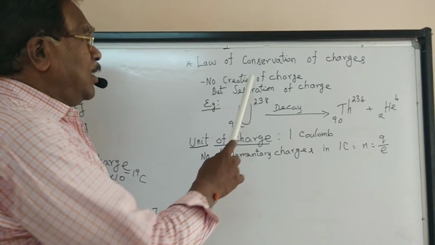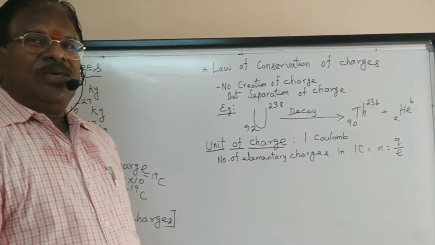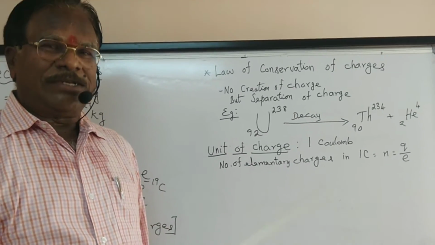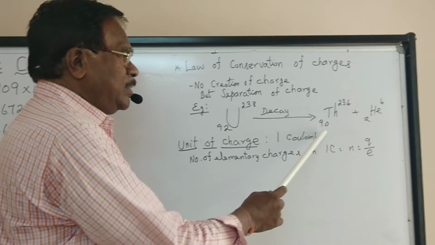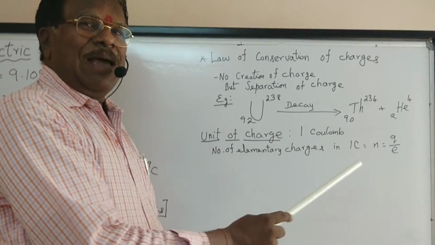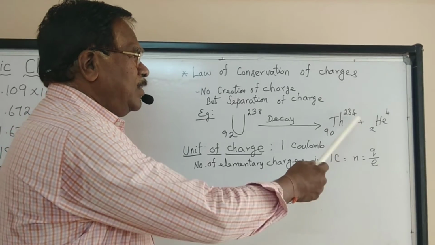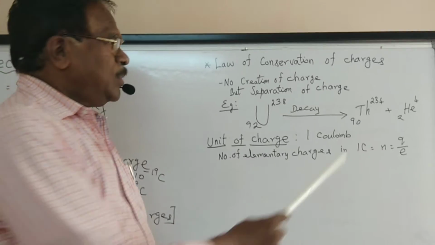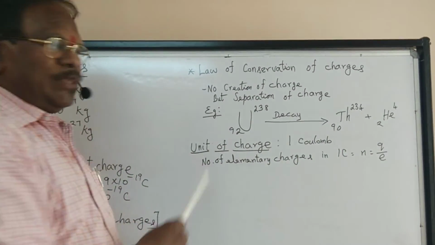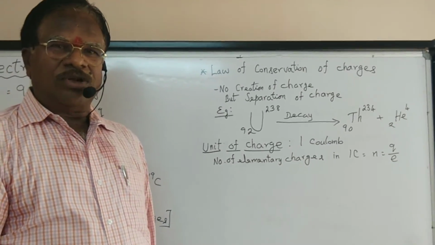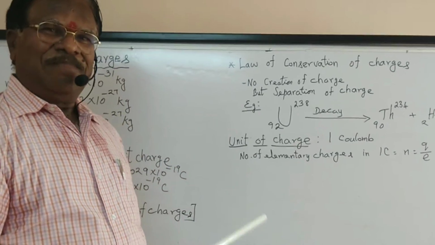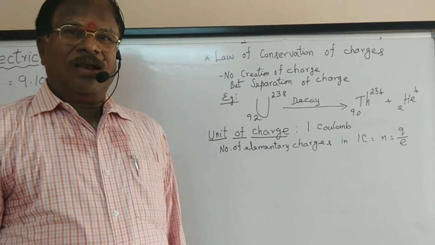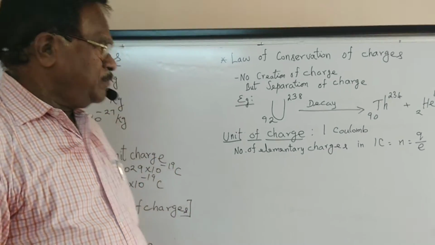In addition to charge, you can understand mass also, which will be useful in your chemistry. That was about the subscripts. What happens when you add the superscripts on the product side, 234 plus 4? Is it not telling about mass? So the mass of the product is equal to the mass of the reactant. Is it not the law of conservation of mass in your chemistry lesson? Yes. So the same equation holds good for both the law of conservation of charge and mass.